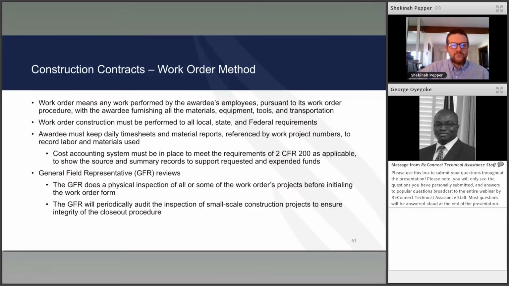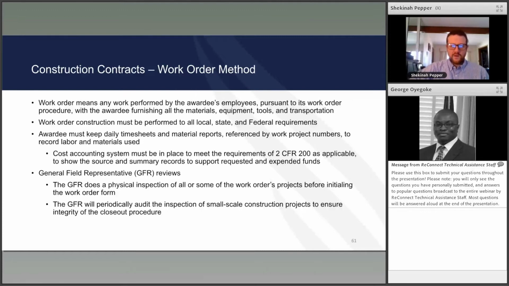Work order means any work performed by the awardee's employees pursuant to its work order procedure, with the awardee furnishing all the materials, equipment, tools, and transportation. Work order construction must be performed to all local, state, and federal requirements. Awardee must keep daily timesheets and material reports referenced by work order project numbers to record labor, and a cost accounting system must be in place to meet the requirements of 2 CFR 200 as applicable, to show the source of the summary of records to support requested and expended funds. The GFR does a physical inspection of some or all of the work order projects before initialing the work order form.